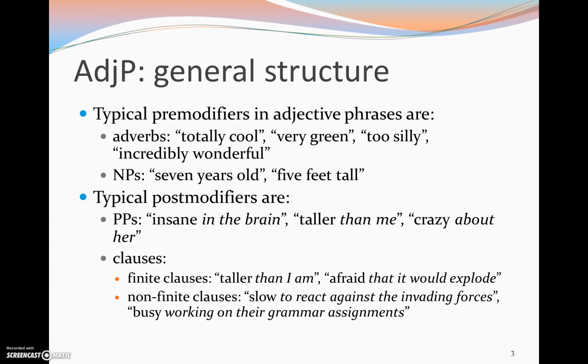But they can also be non-finite clauses, where we have a verb which is not inflected for person, number, and tense. For instance, the infinitive, like in "slow to react against the invading forces," or another non-finite form like the progressive or the -ing form, as we see in "busy working on their grammar assignments."